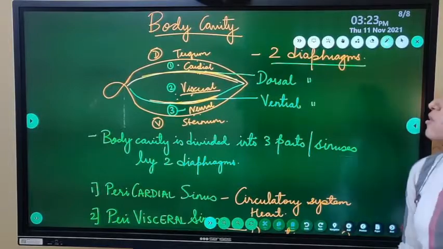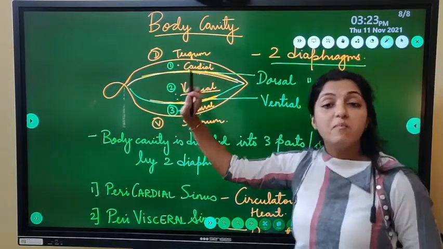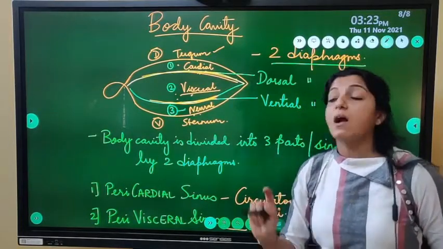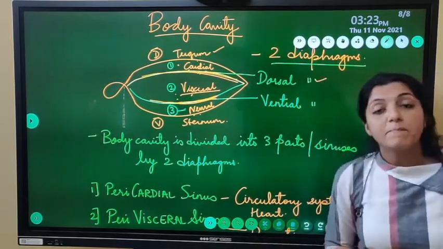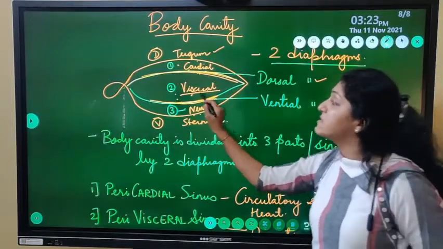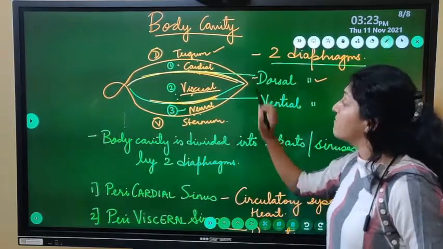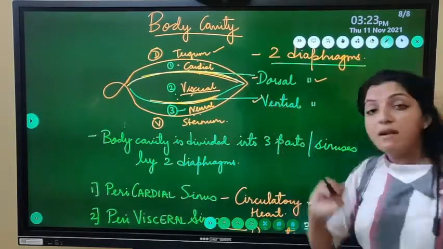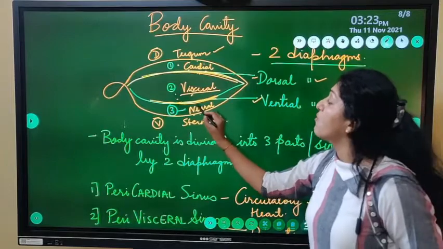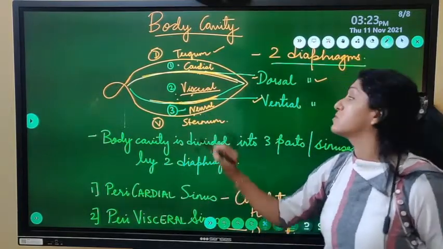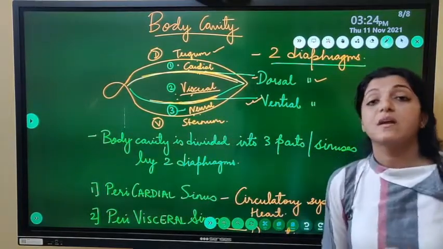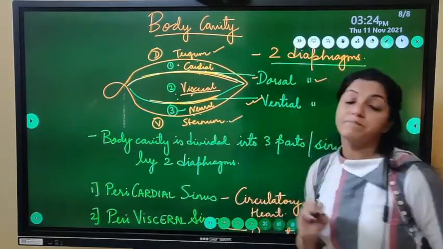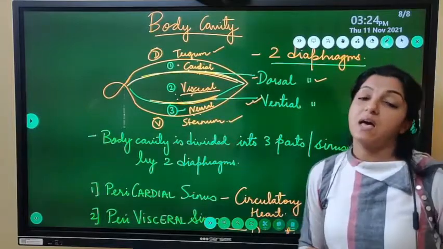Okay, roof of pericardial cavity is formed by tergum. Floor of pericardial cavity is formed by dorsal diaphragm. Roof of perivisceral cavity is formed by dorsal diaphragm. Floor of perivisceral cavity is formed by ventral diaphragm. Roof of perineural sinus is formed by ventral diaphragm. Floor of perineural sinus is formed by sternum. ये सारे इंडिकेटर्स आते हैं.